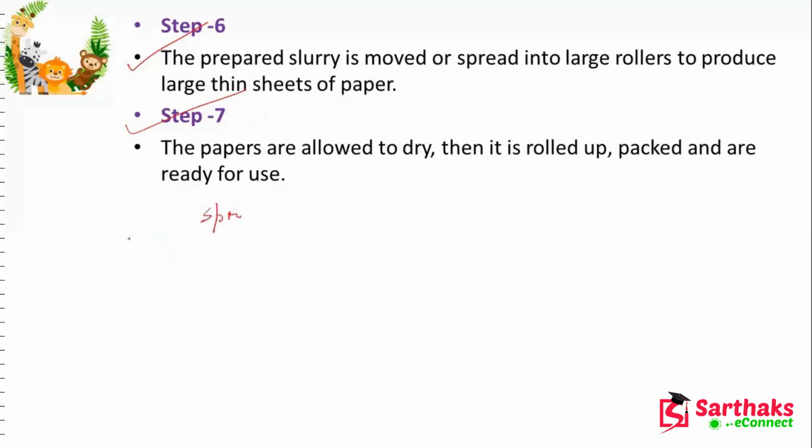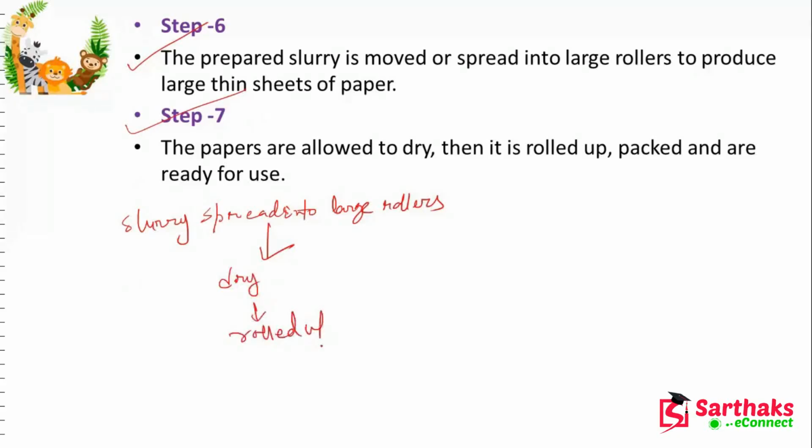So the slurry will be spread onto large rollers. Then the drying process will be done. Then it is rolled up, packed up, and then transported for exporting or uses.